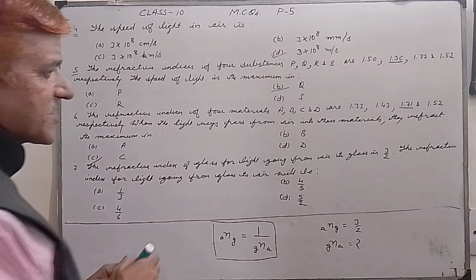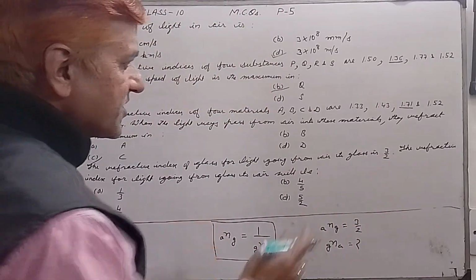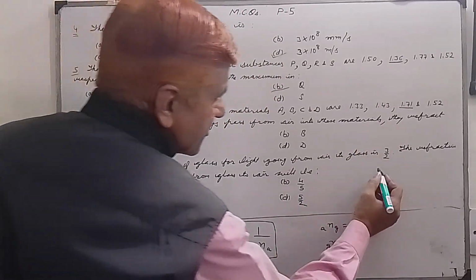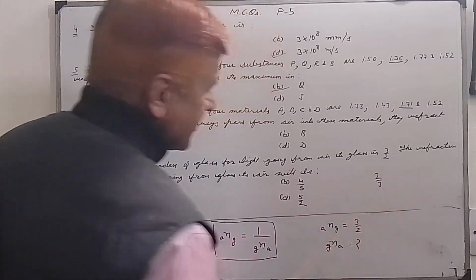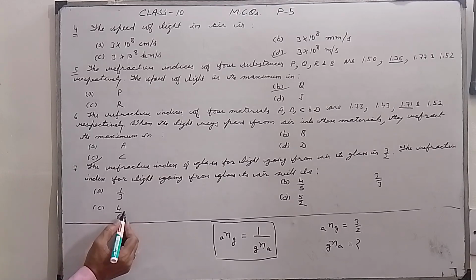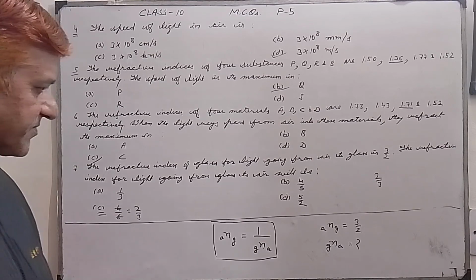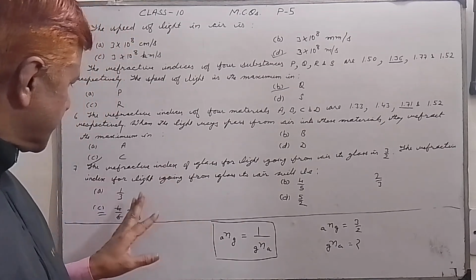This is the formula, please remember this. So we just have to take the reciprocal of this. The reciprocal of 3/2 is 2/3. So C is our correct option. I think you understood this.